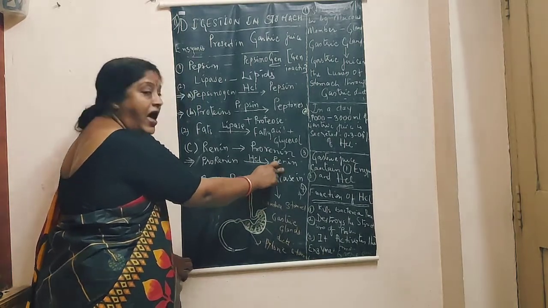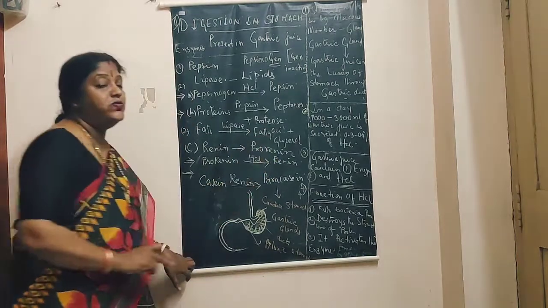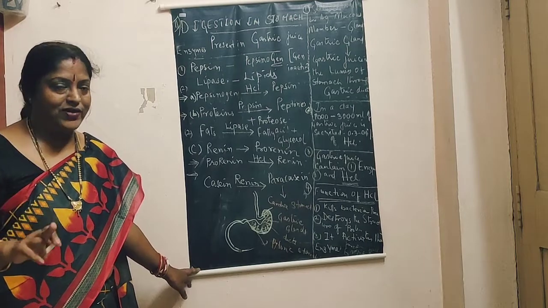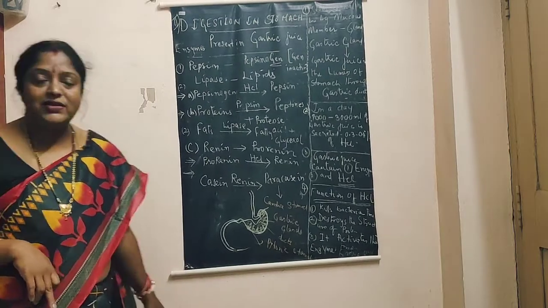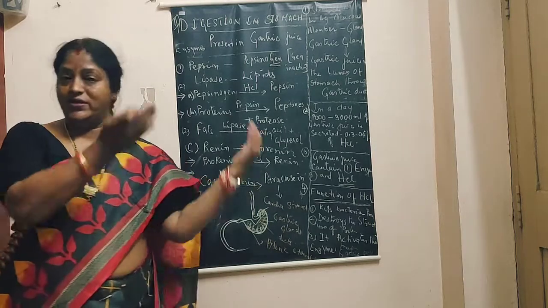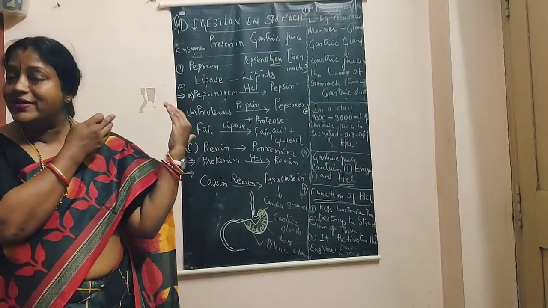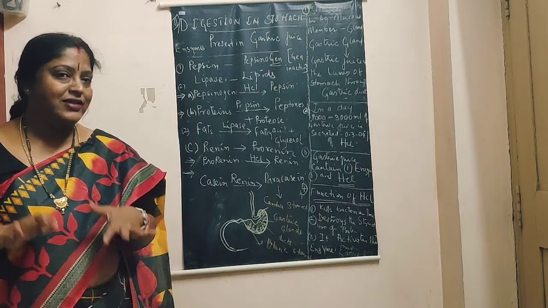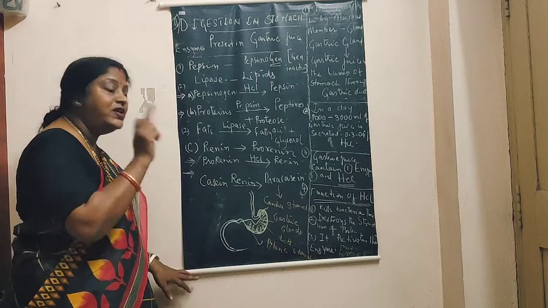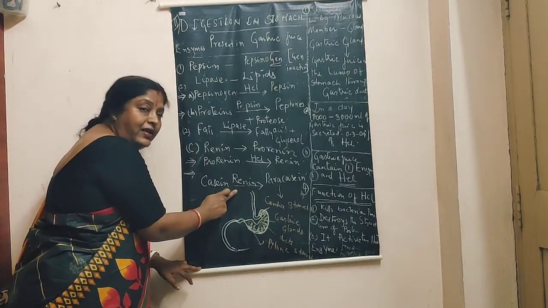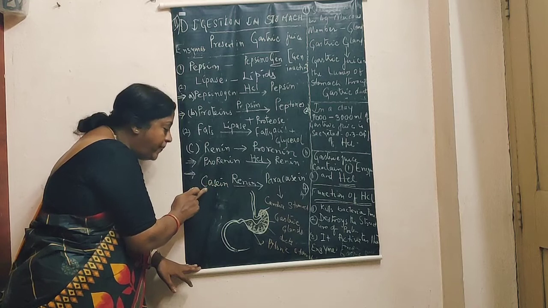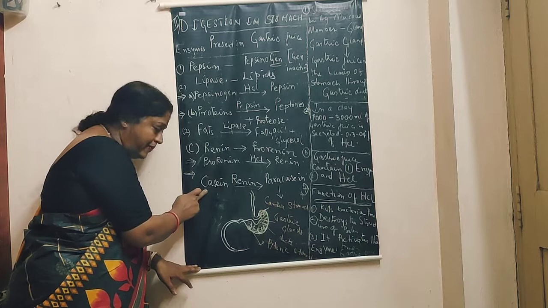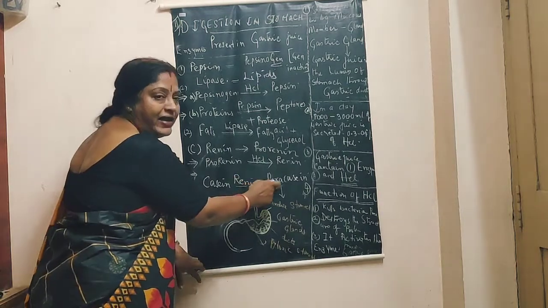And this renin is very important for small children because it causes curdling of milk. We often see feeding mothers, they feed their child and hold the child like this. Then the child spits milk in the form of curd. So that shows that milk is digested. So what does renin do? Renin converts the milk protein casein, a kind of protein present in milk, into para-casein.